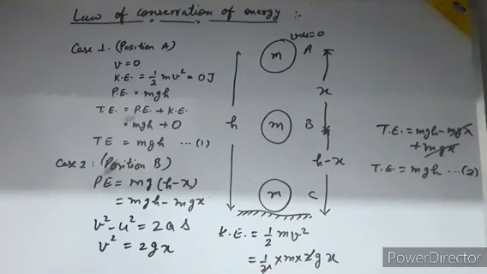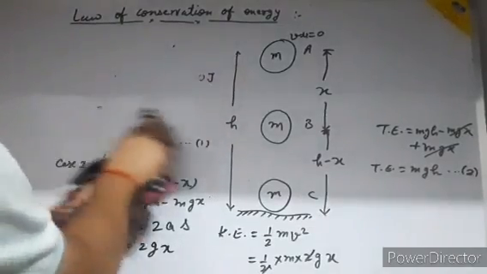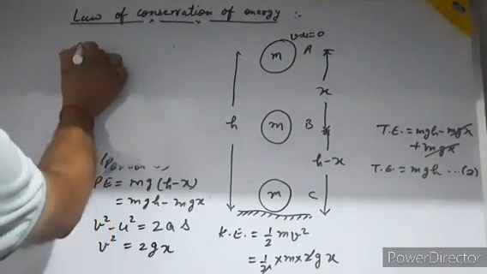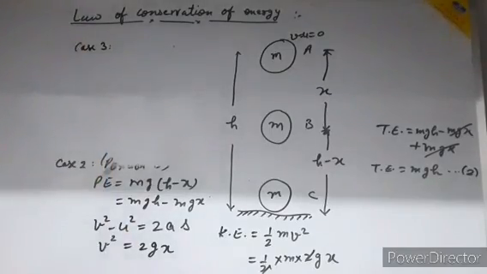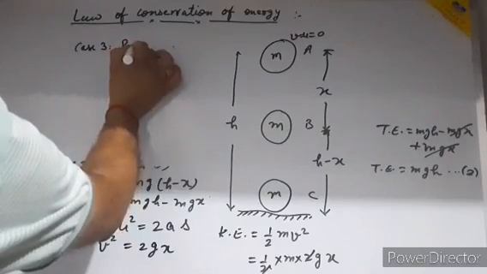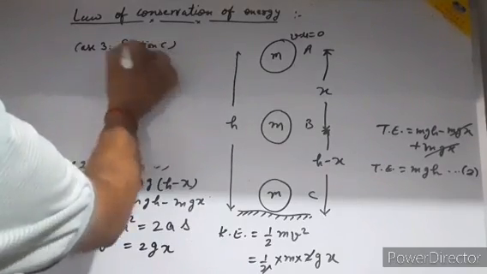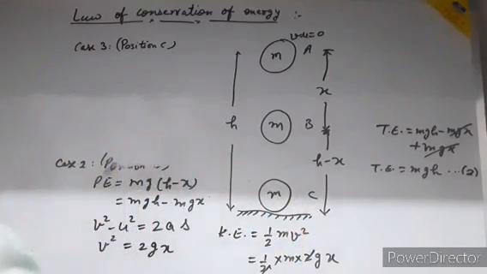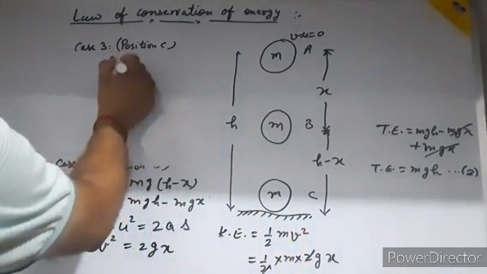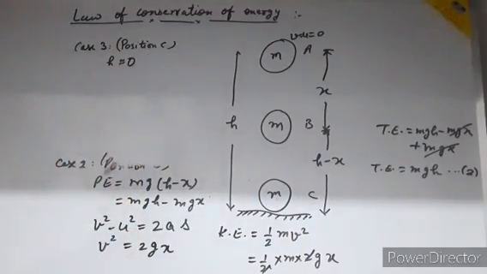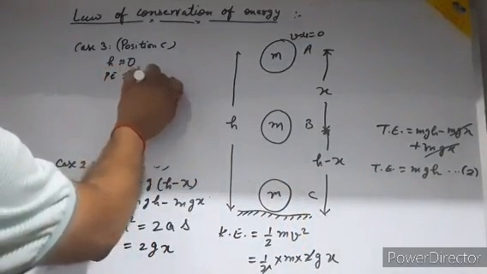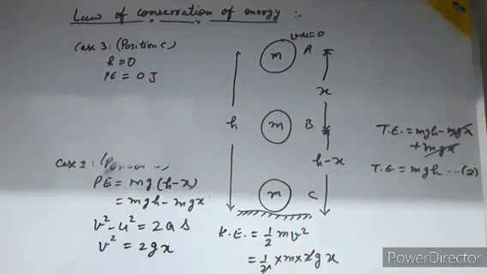Okay, so now I am coming to case 3. Now in case 3, my position is C. Okay, when the ball is very close to the ground, at that time your height is approximately 0, and when the height is approximately 0, your potential energy is 0, because in mgh, h is 0, so potential energy is 0.